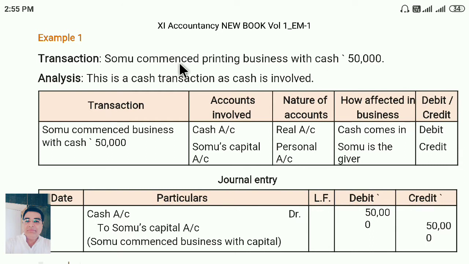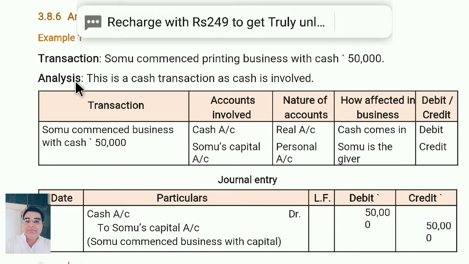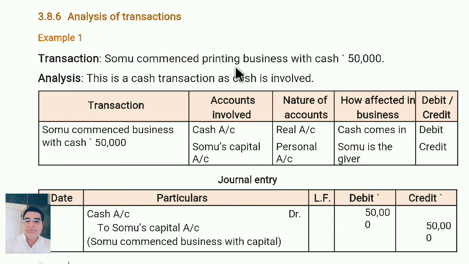Now see here, transaction 1. Example 1, transaction. Somu commence printing business with cash. So what comes into the business? Cash. So cash account debit to Somu capital account. As per your golden rules, there are two accounts, cash and capital.